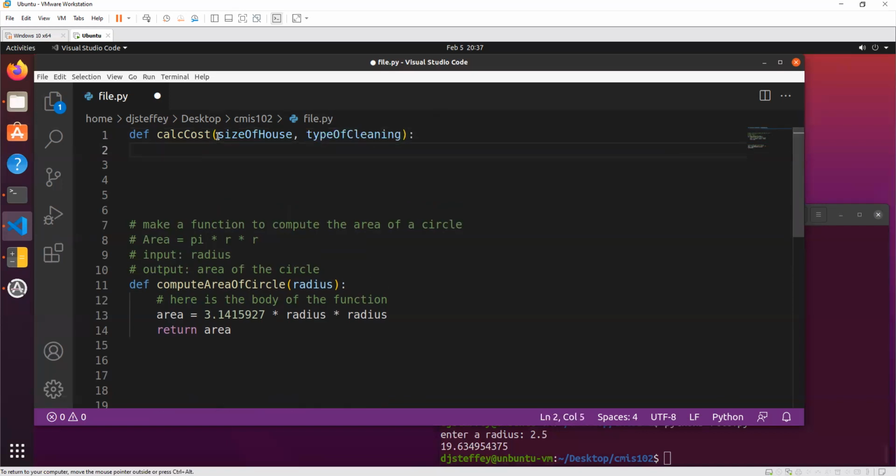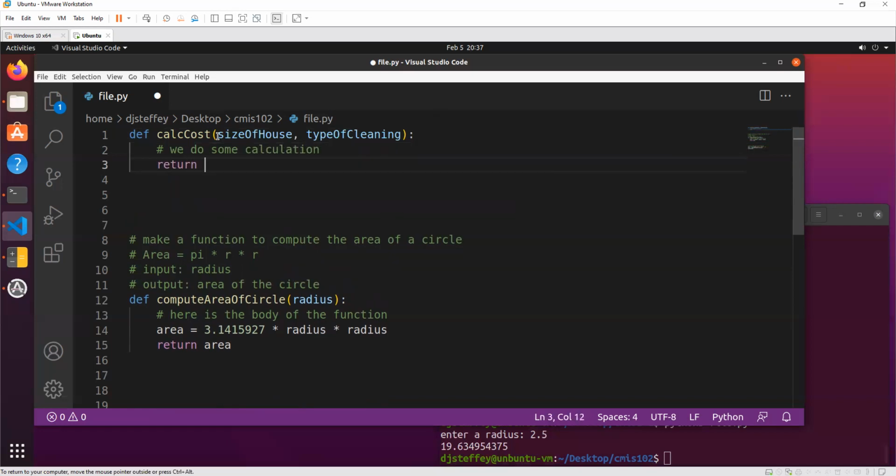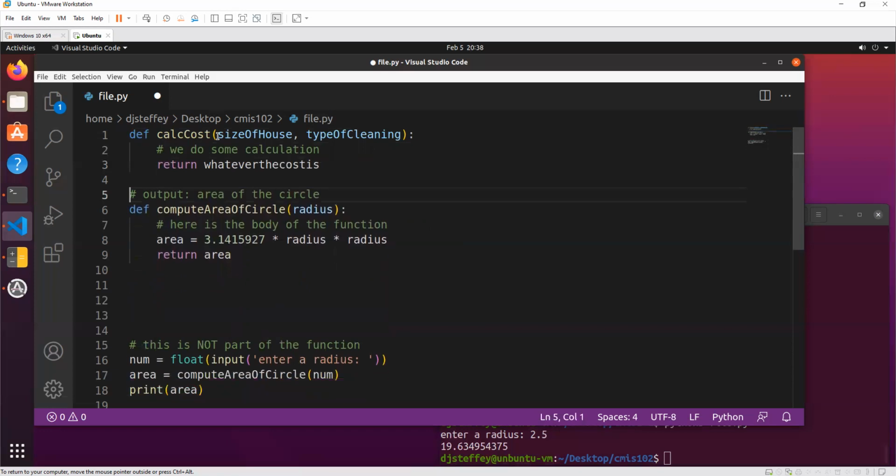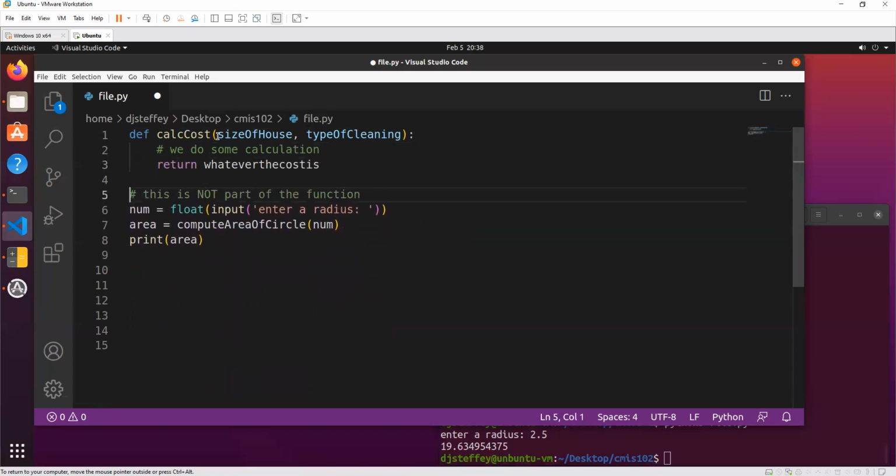Those are the two things that our function needs to know in order to calculate the cost. And now we do some calculation, and then we're going to return whatever the cost is, right?